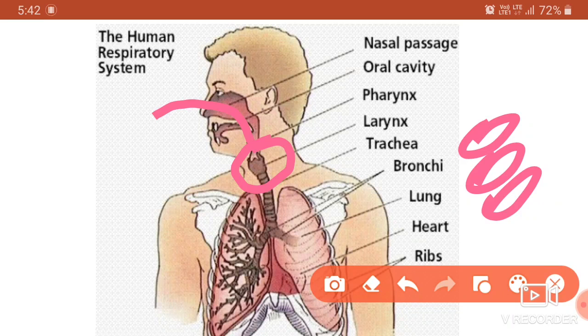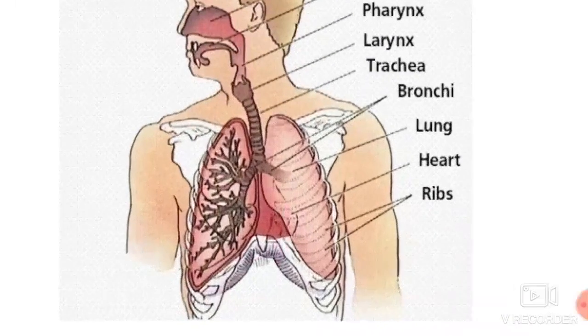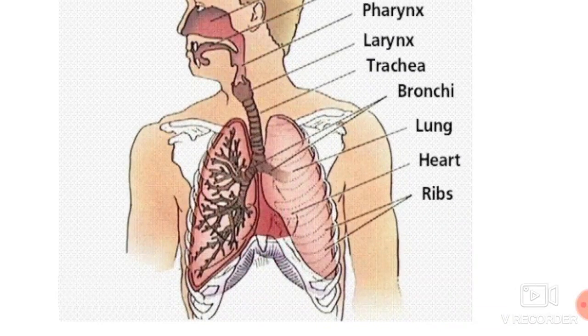After the air reaches the bronchi, the bronchi is nothing but a branch that has sub-branches of air balloons or air bags. Millions of air bags are present in the lungs. In the lungs, the proper exchange of gases takes place.